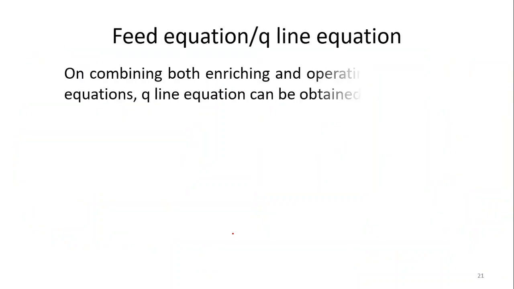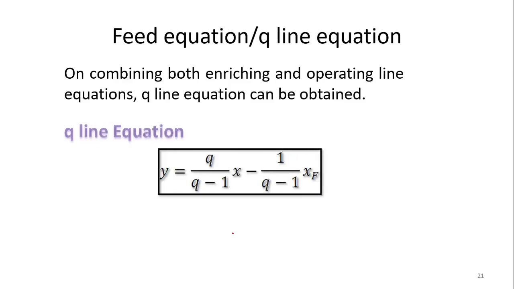So now come again to the feed equation, that is the q-line equation. After combining both the enriching and stripping operating line equations, the q-line equation can be obtained. What are the important characteristics of the q equation? First, this q equation represents a straight line. Why? Because q is a constant, so this is a constant value. It is nothing but y is equal to mx plus c.